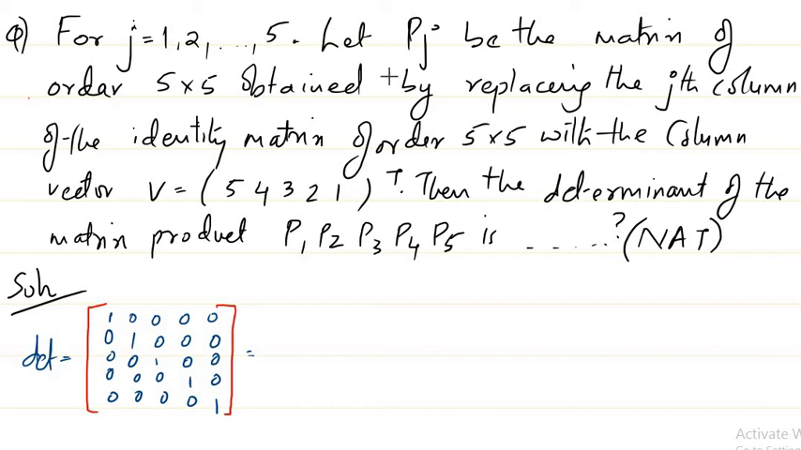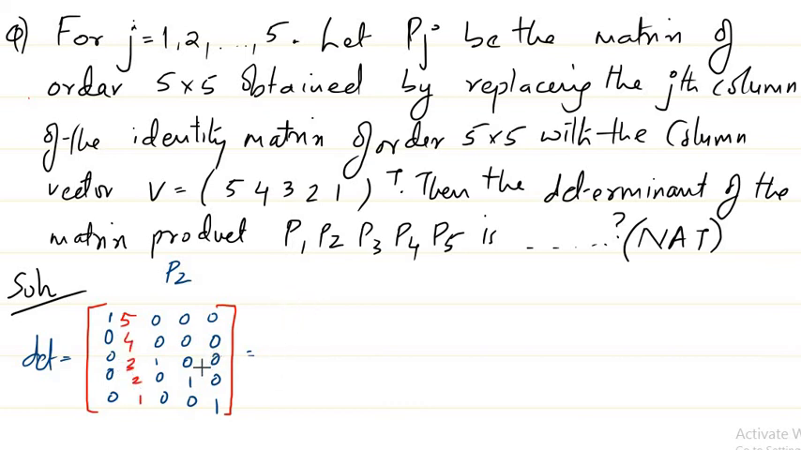Now if you want to find P2, what do we need to do? We need to replace the second column of the identity matrix of 5 by 5 order with this vector. So we'll replace the second column. So if I replace, I get 5 4 3 2 1.